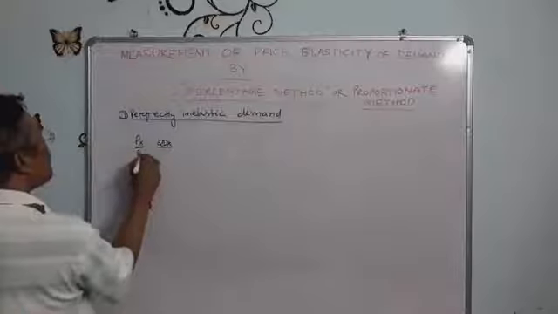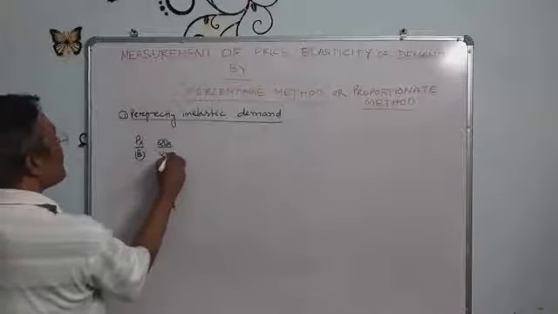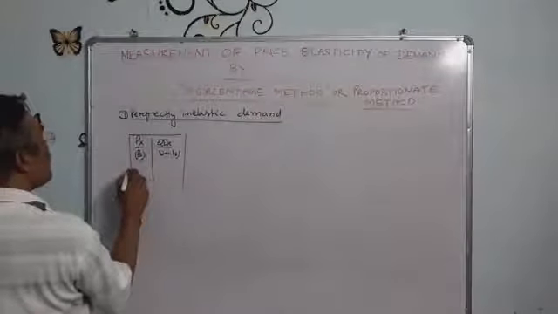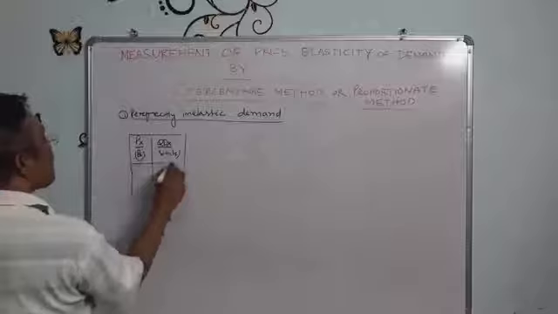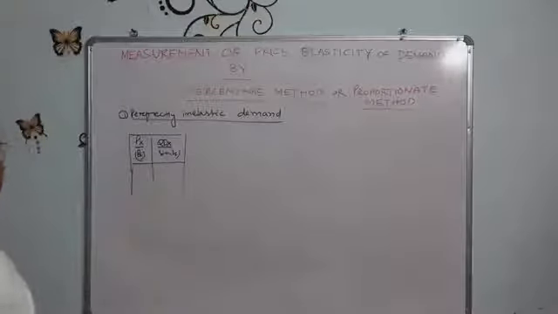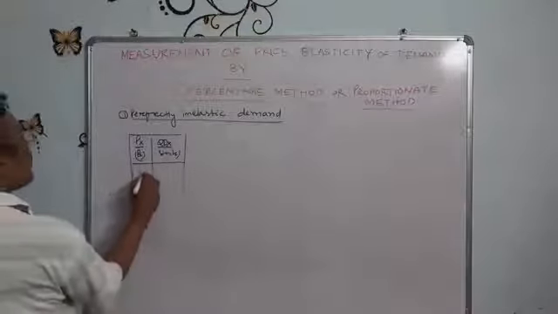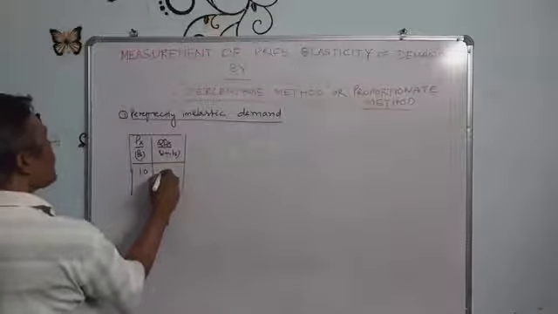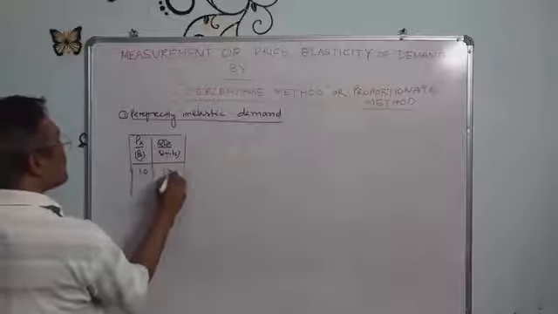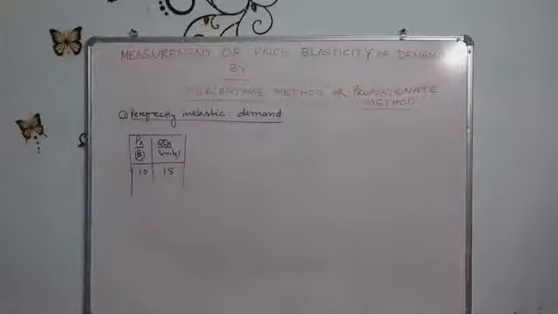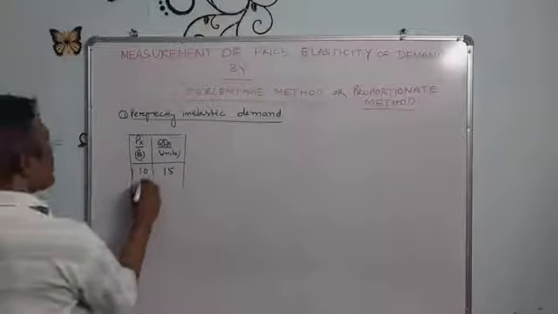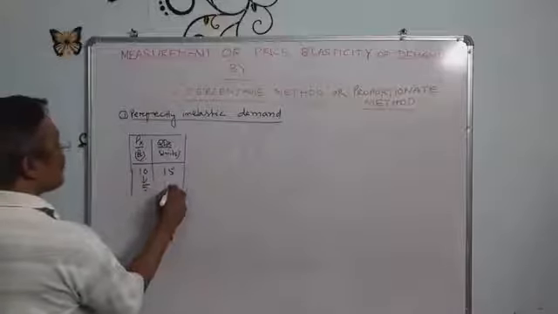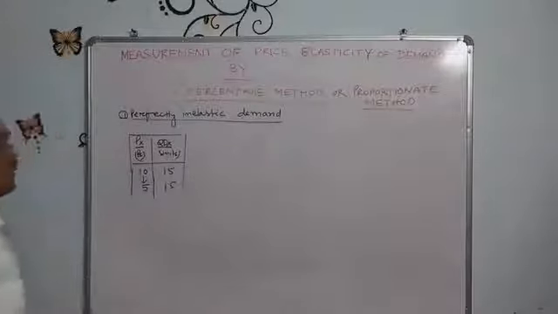Price is given in rupees and quantity demanded is given in units. Suppose the price is 10 rupees and the quantity demanded is 50 units. If the price falls from 10 rupees to 5 rupees, the quantity also remains the same.